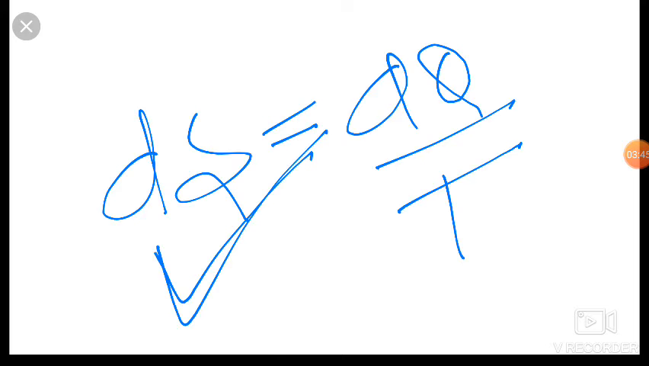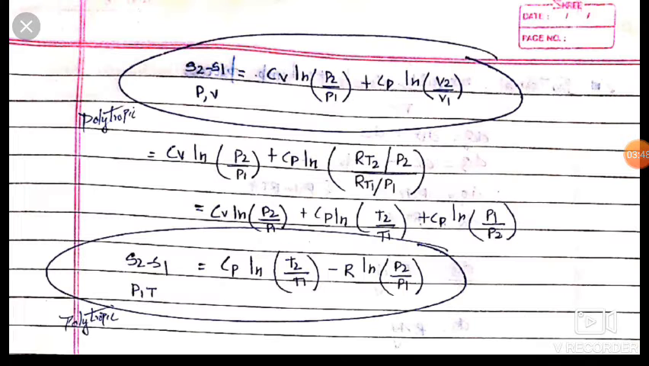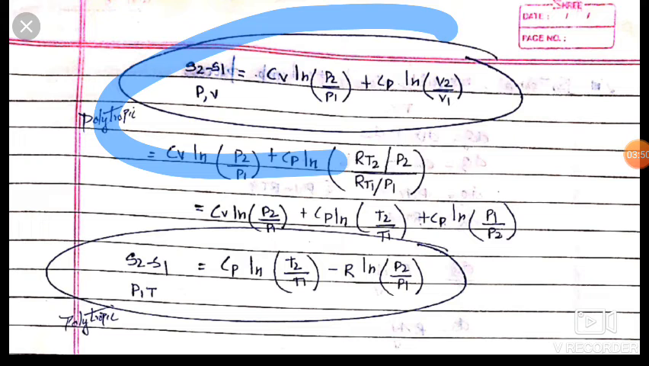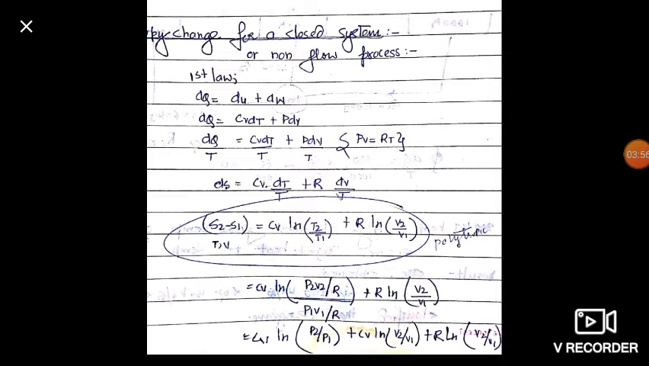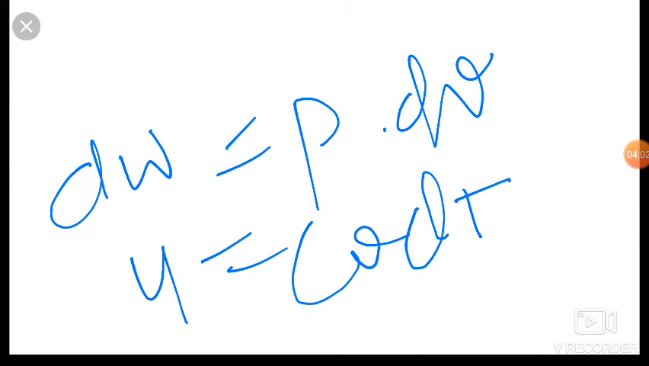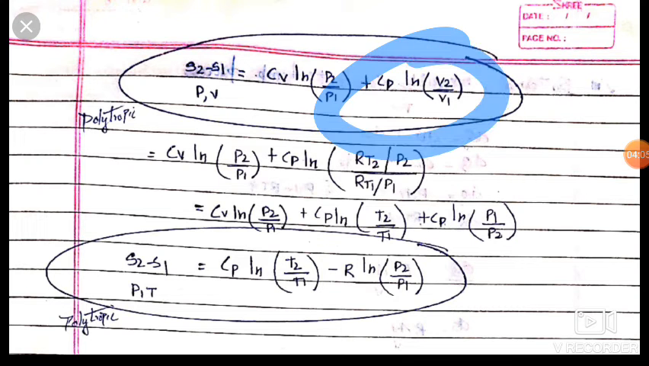And friends, from this equation we will get s2 minus s1 is equal to cv ln p2 upon p1 plus, we know that cp is equal to cv plus R. So friends, cv plus R becomes cp and ln v2 upon v1. So this is polytropic equation in terms of pressure and volume for entropy change of closed system.